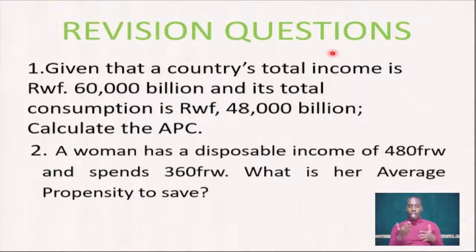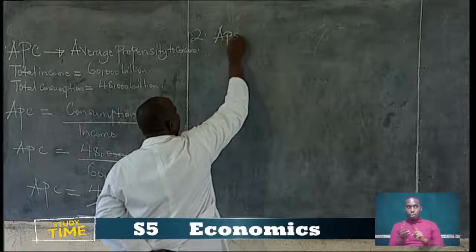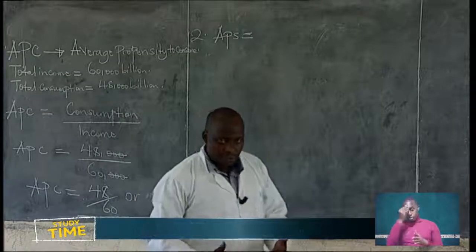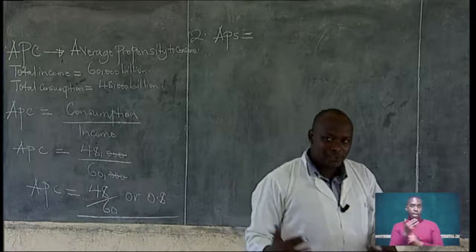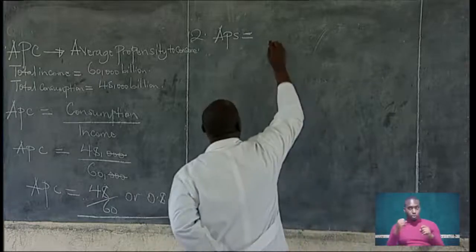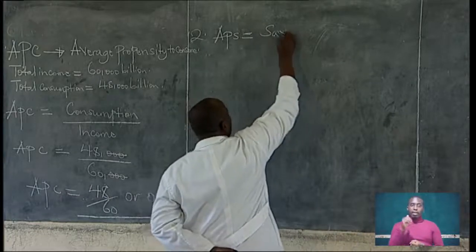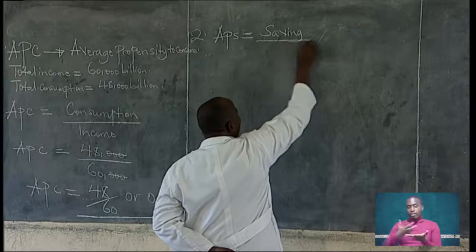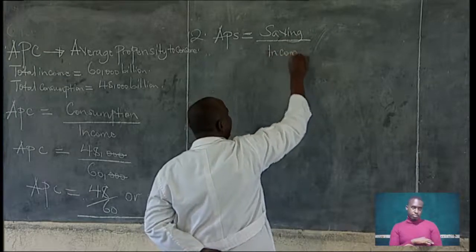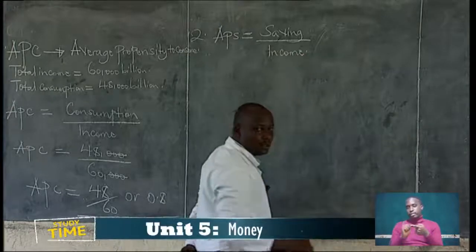How do we get the average propensity to save? Do you remember, learners, what we learned in the previous lesson? To get average propensity to save, we get saving divided by income. It is saving divided by the total income.